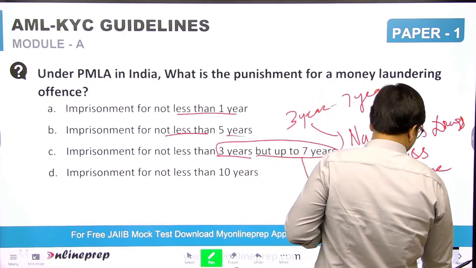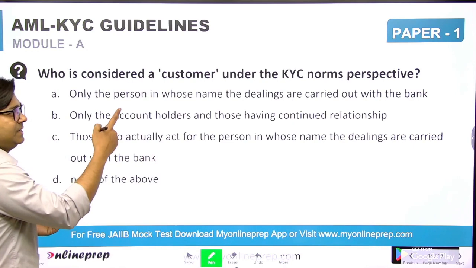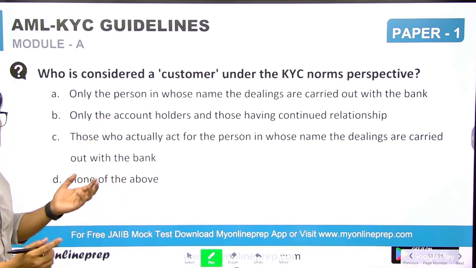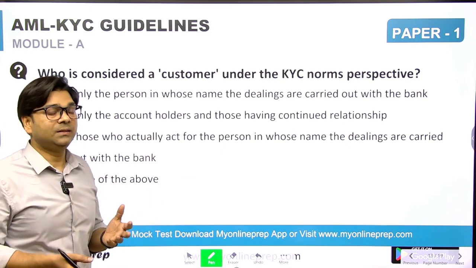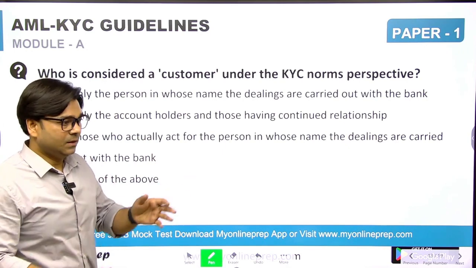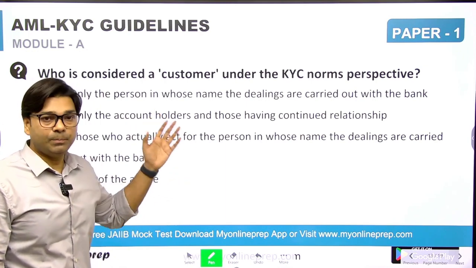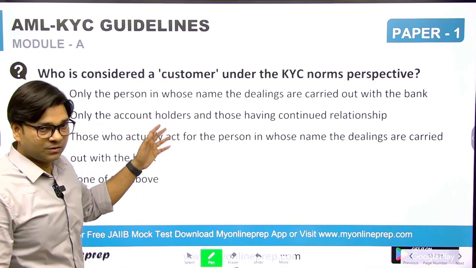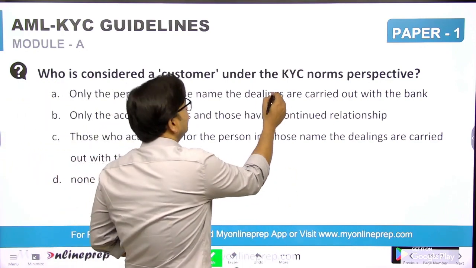Next, who is considered a customer from the KYC norms perspective? I told you there are three definitions: one by Sir John Paget, then Dr. Hart, and the third for the purpose of KYC norms.